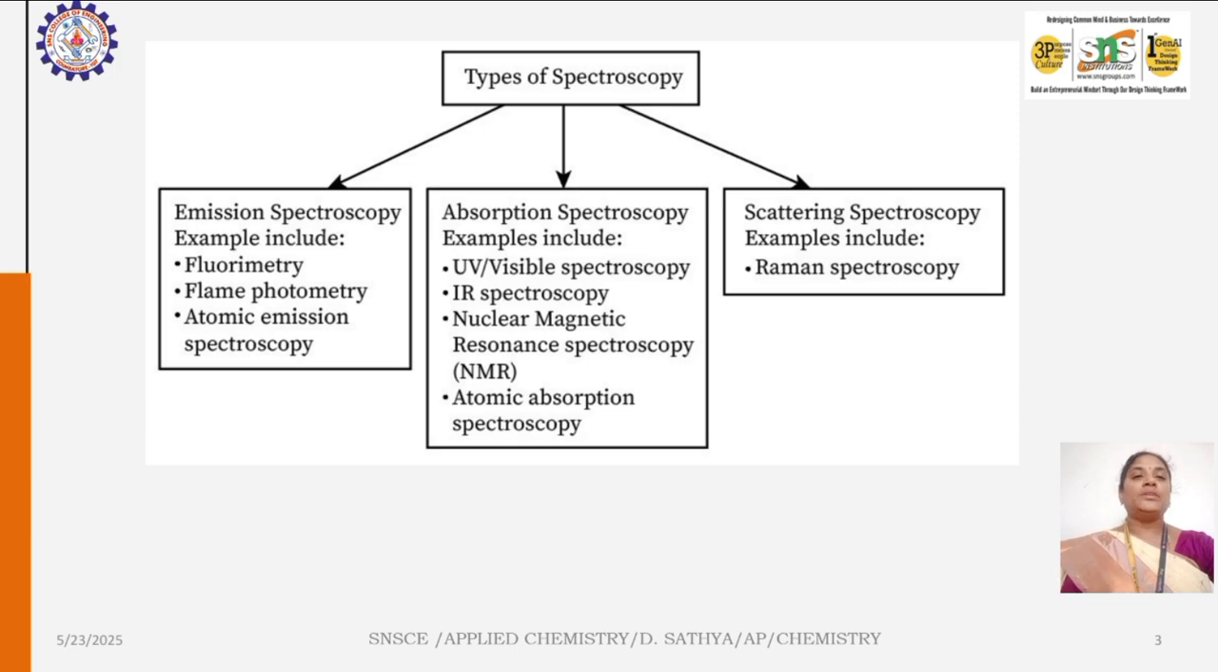In IR spectroscopy, on absorption of light, the molecules will be vibrated. Different types of vibrations are available: asymmetric, symmetric and bending. In scattering spectroscopy, when light enters the sample, some of the light is scattered, changing the intensity. For example, in Raman spectroscopy.